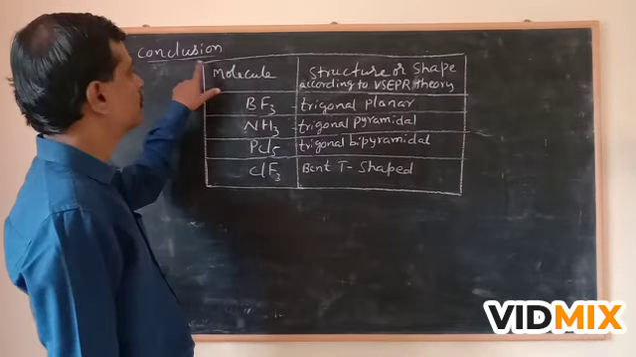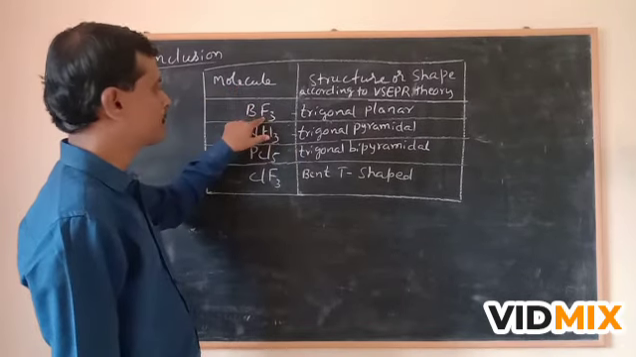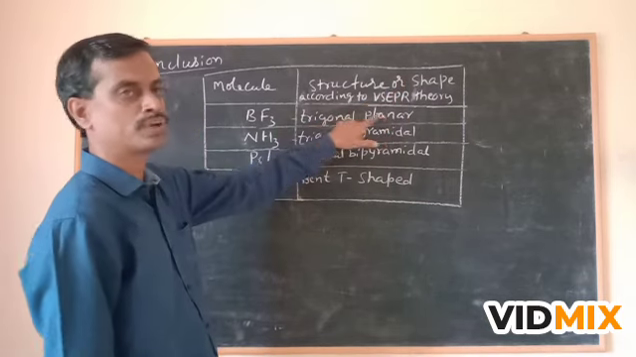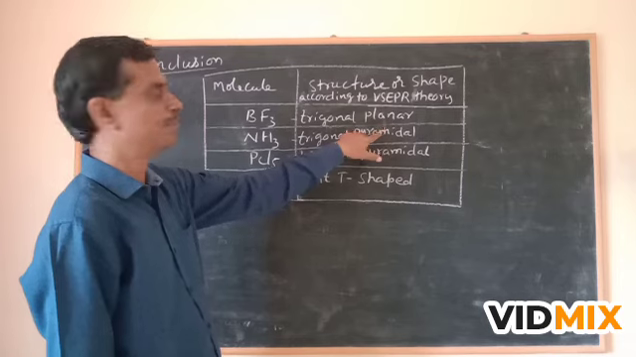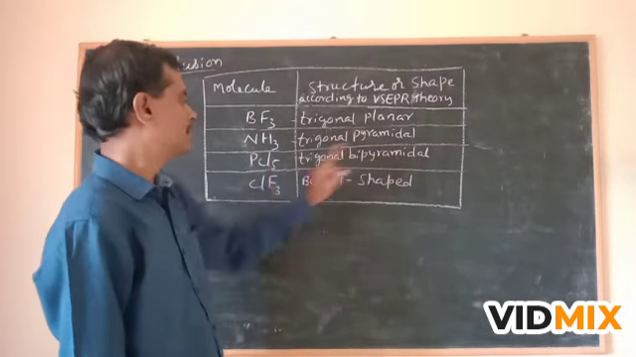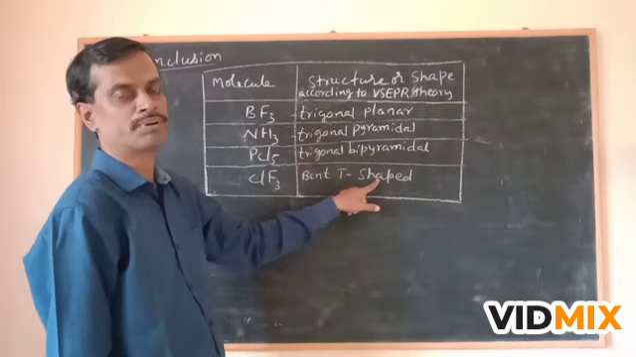Let me conclude this by using this table. The molecule BF3, boron trifluoride, has trigonal planar shape according to VSEPR. The ammonia NH3 molecule is trigonal pyramidal. The PCl5 molecule is trigonal bipyramidal, and lastly the ClF3, chlorine trifluoride molecule, is bent T-shaped.